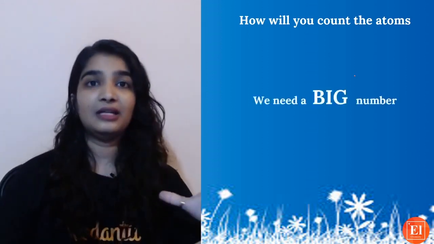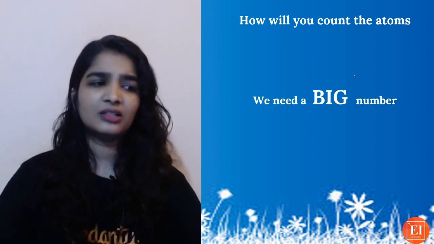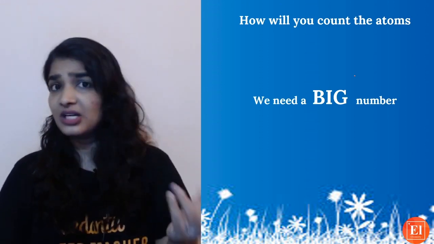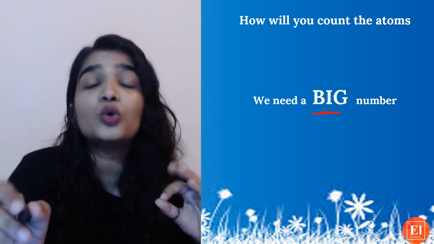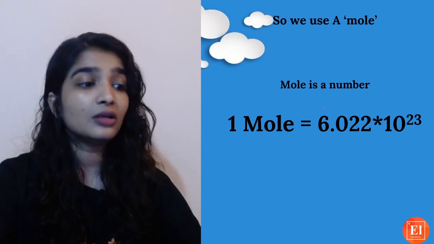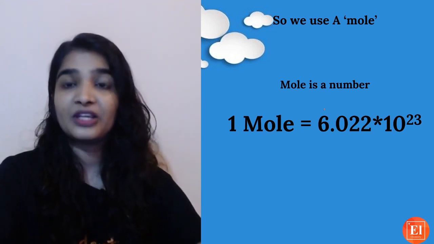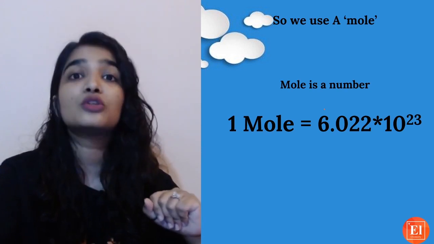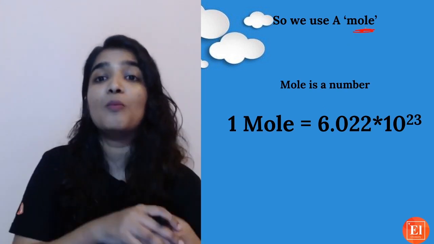How will you count the atoms? It's a very big number, right? You cannot just use 1 gross of atoms or 1 dozen of atoms. No, we need a big number to count it. You cannot count it by using dozen or ream or gross. So that is the reason we use something called a mole.